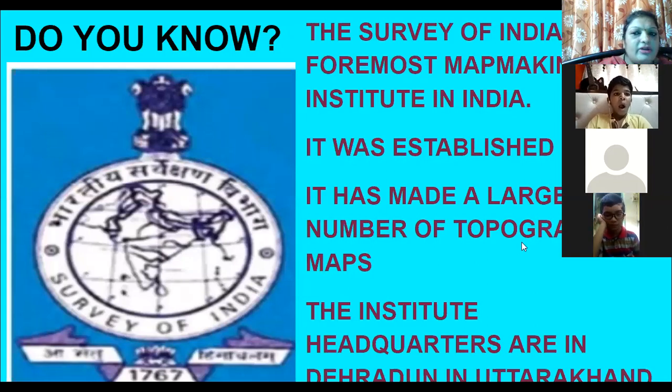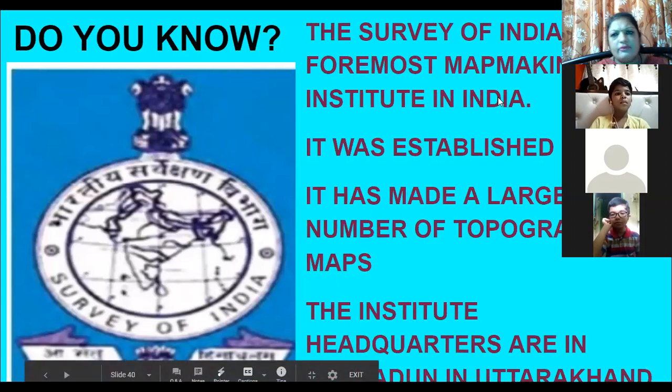When you study different landforms or the study of land, when you do the survey of land, that means you are learning topography. So they are making a large number of topographic maps. Where is the institute? The main headquarter of the Survey of India is in Dehradun in Uttarakhand.